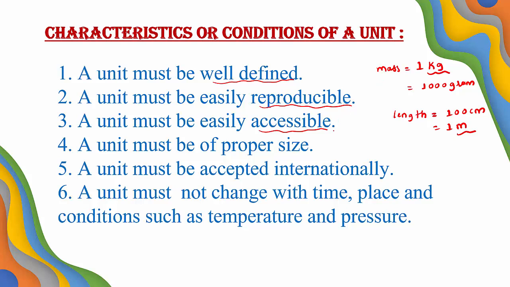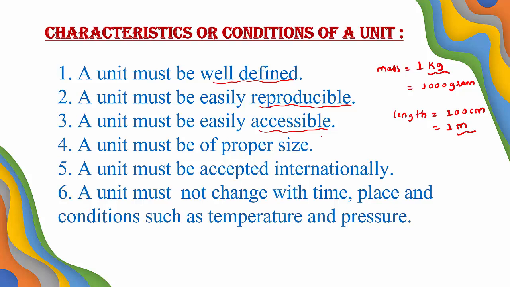Then fourth characteristic, a unit must be of proper size. It should have its own size. If I consider 1 meter of the length, 1 meter is well defined. This meter can be easily convertible. It is easily used by the people, and this meter has its own size. So a unit must be of proper size.